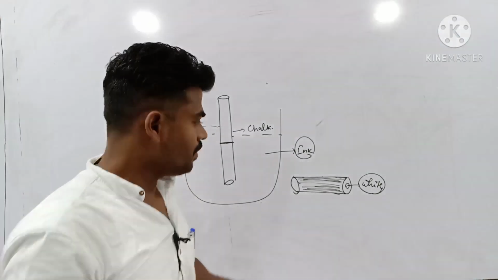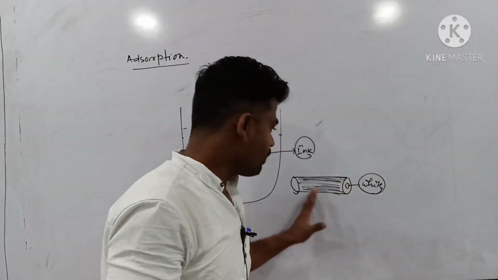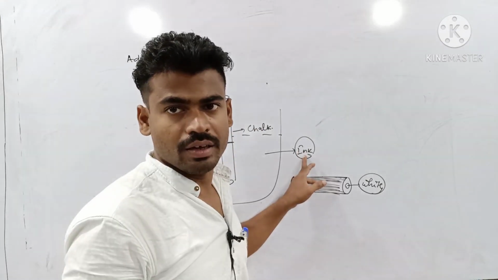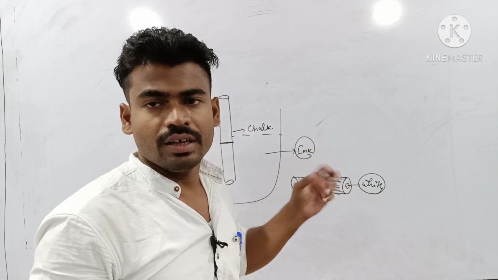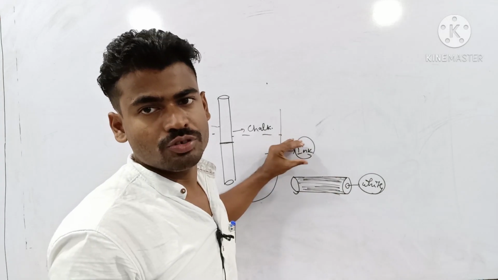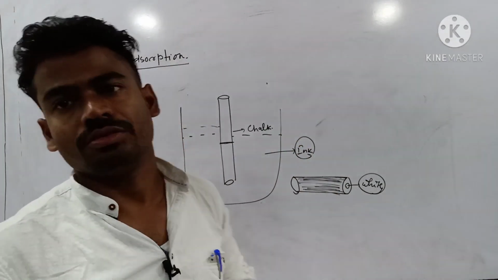After some time the entire bulk may take on the coloration of the ink, but initially the ink particles are present only at the surface of the chalk. That is what I call adsorption.